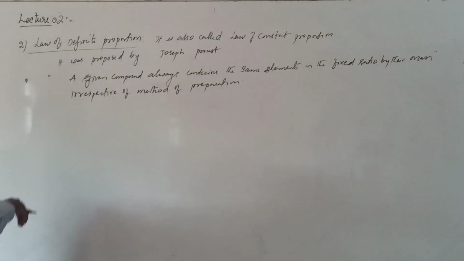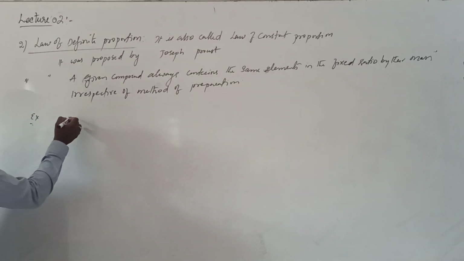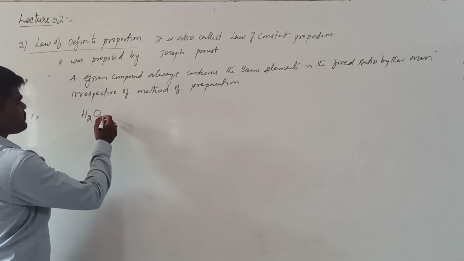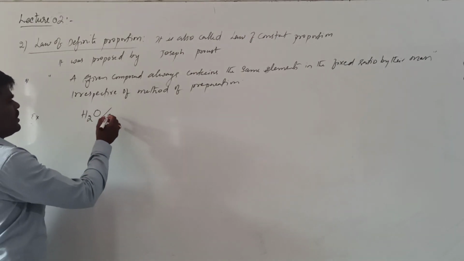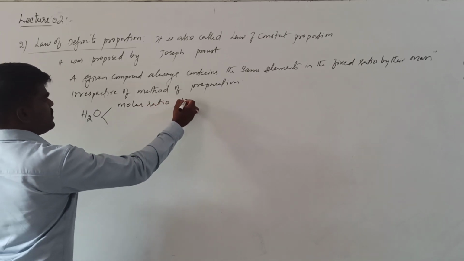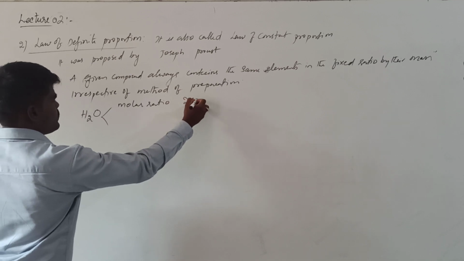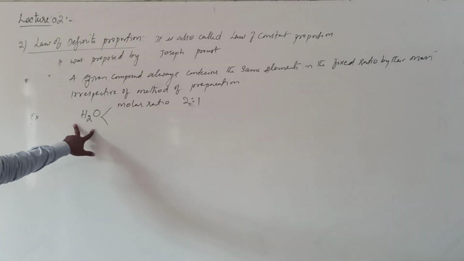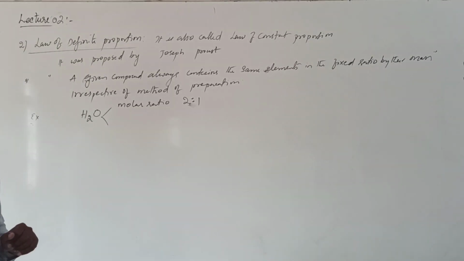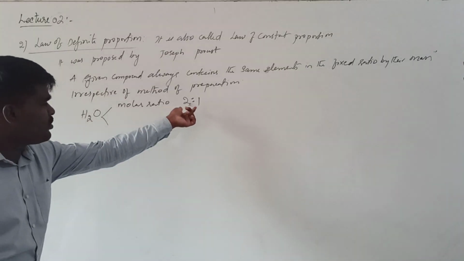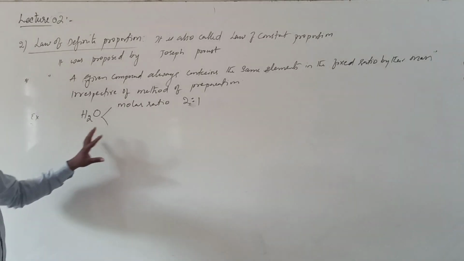Let us discuss with an example. Let us take the same example of water. Whatever method used to prepare the water, it always contains, if you are talking about the molar ratio, the molar ratio is actually 2:1. That means 2 moles of hydrogen atoms are present with 1 mole of oxygen atoms in water. This is the molar ratio of water.